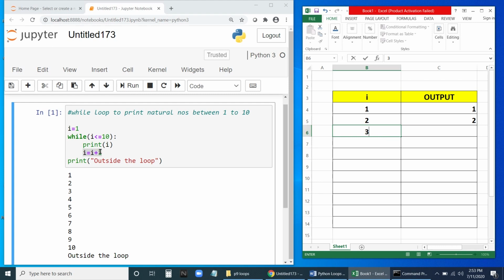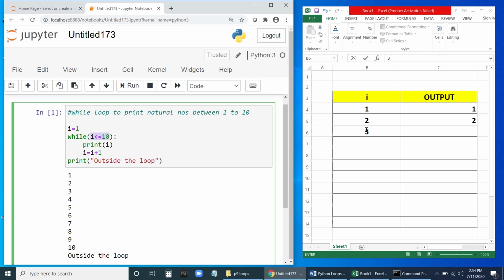Now after this it will not come out because it has to go to the condition again. It will go back to the condition and check it again. So similarly the process will continue. It is same as the if statement. The only difference is that after executing the last line, the if statement will come out. Fine. The while loop will not come out. It will go back to the condition again. That's the difference. These two statements will be repeated till the condition is true.